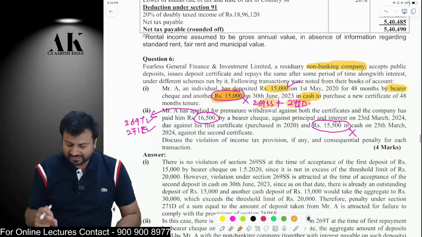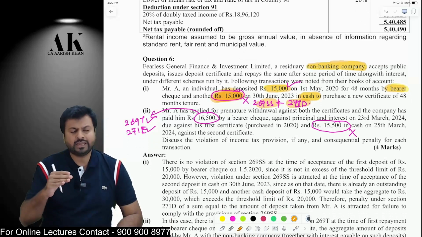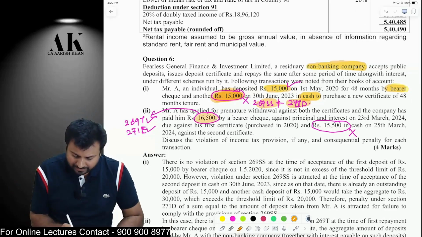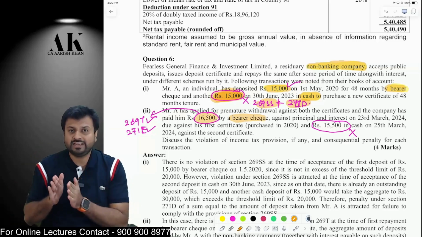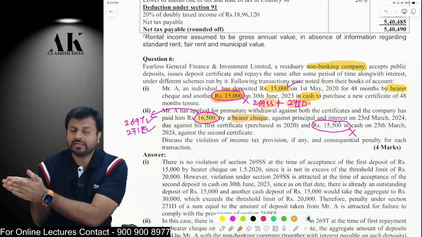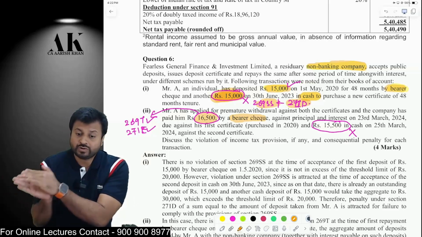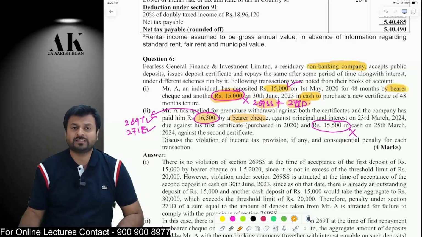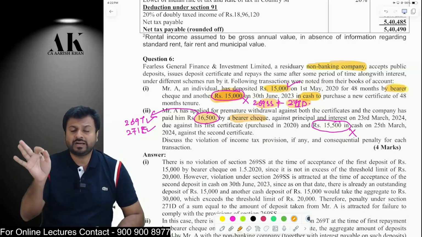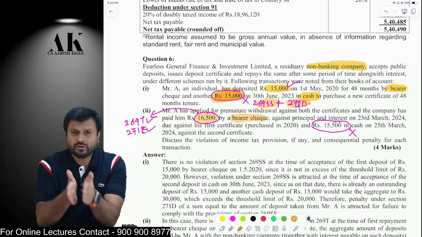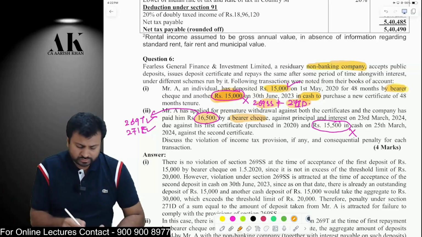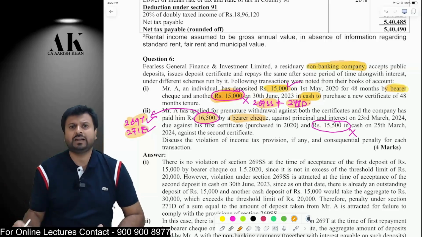Now, the NBFC is repaying this. First is repaid by 16,500 rupees by bearer cheque. Not allowed, because 269T says that if there is an outstanding of 20,000 rupees or more in your balance sheet, then you cannot repay a single rupee in cash or bearer cheque. You have to repay by account payee cheque, account payee draft, ECS or such electronic mode. There is already an outstanding of 30,000 rupees and you are repaying 16,500 in cash. 269T will apply, 271E penalty will be imposed.